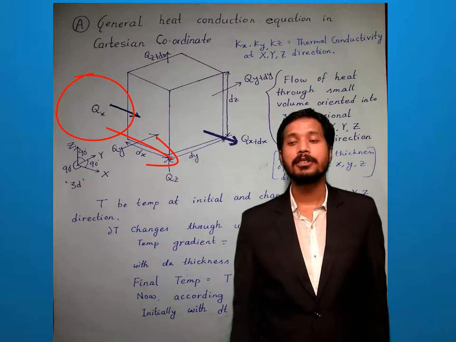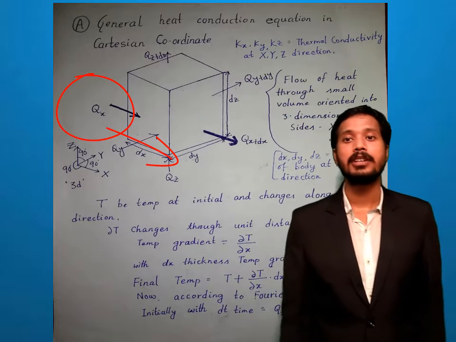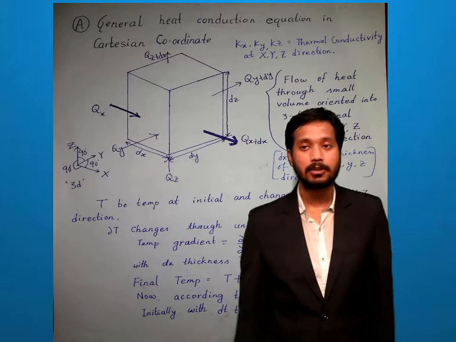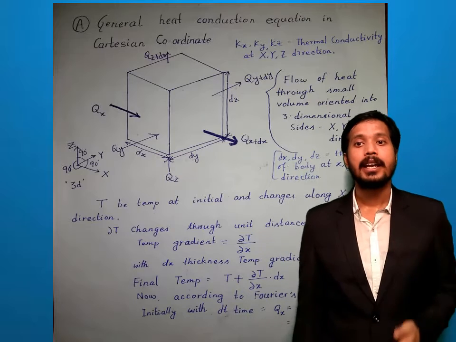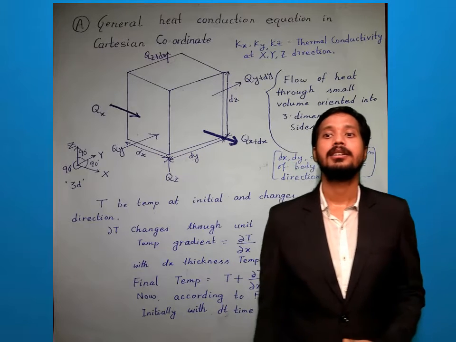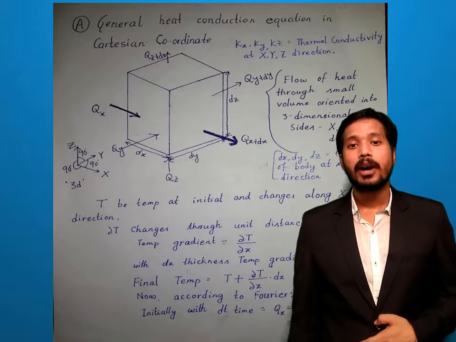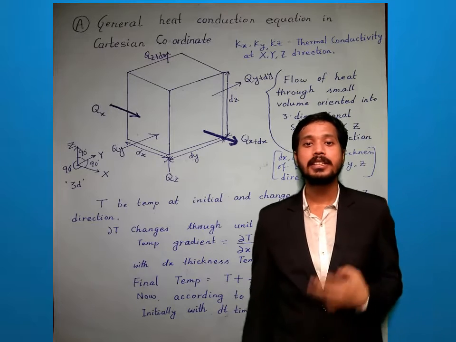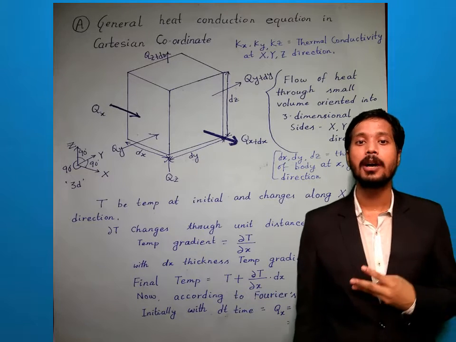I'll just tell you all the walls. You have x, y wall, you have x, z wall, you have y, z wall. So these three walls, and opposite also you have three walls.